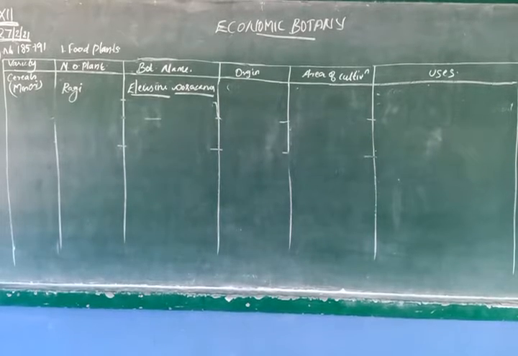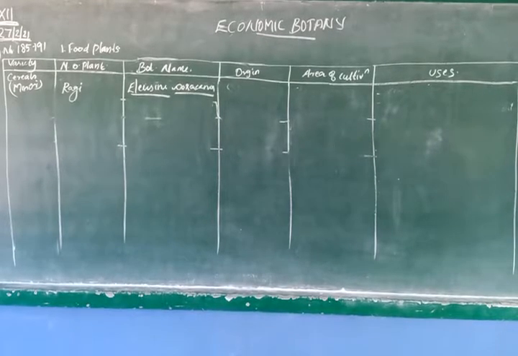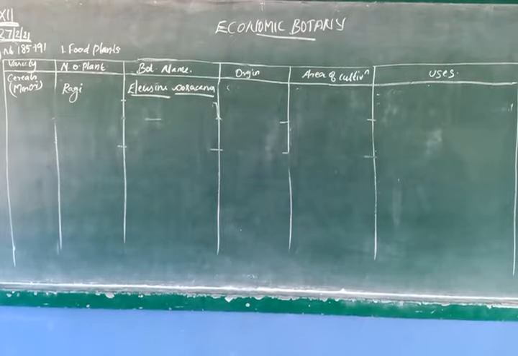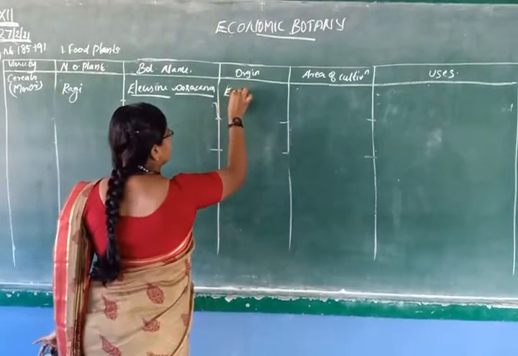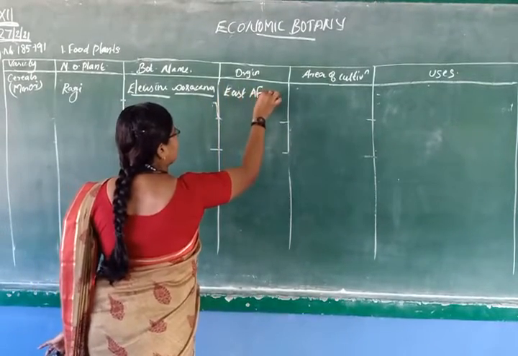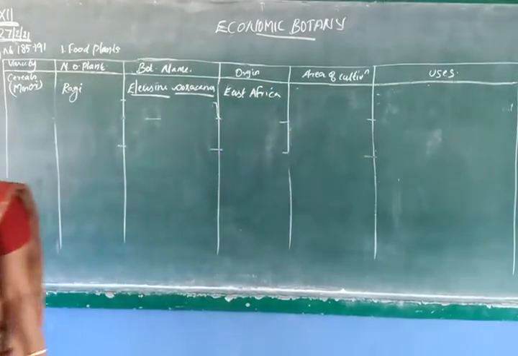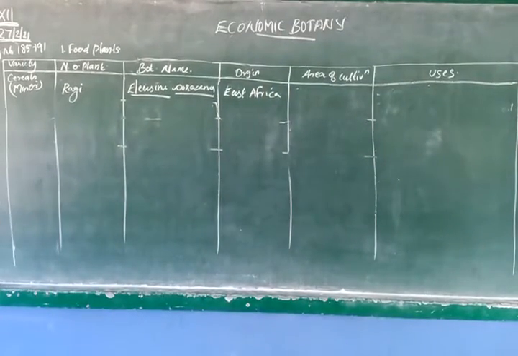It originated in East Africa. Then it was transferred to India. In India, almost all the northern regions cultivate ragi mostly.